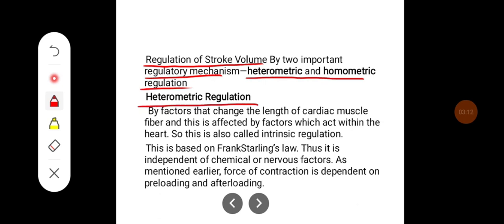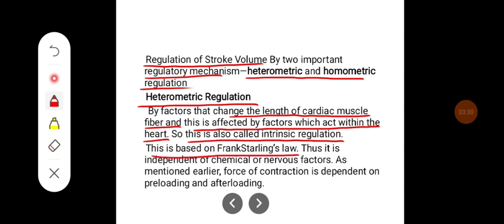Heterometric regulation refers to factors that change the length of the cardiac muscle fiber, and this is affected by factors which act within the heart. So this is called intrinsic regulation. This is based on Frank Starling's law. Thus it is independent of chemical or nervous factors. As mentioned earlier, the force of contraction is dependent on preloading and afterloading.